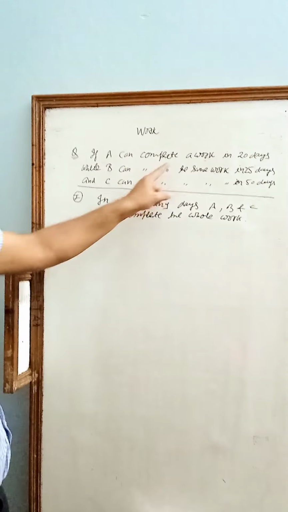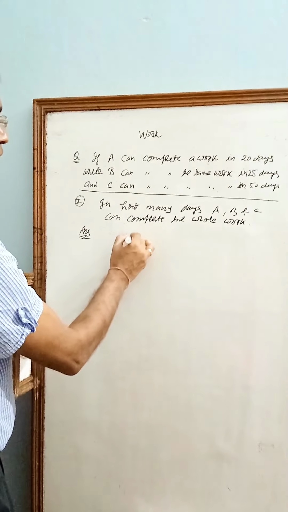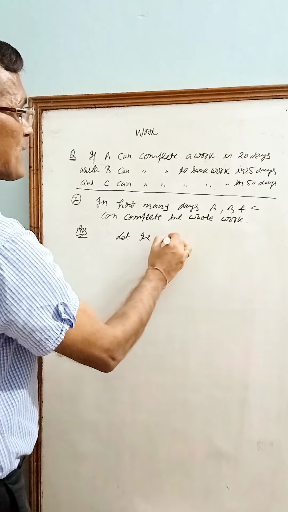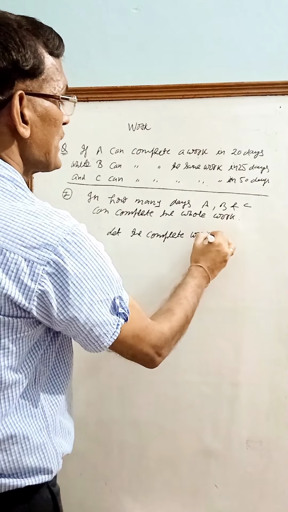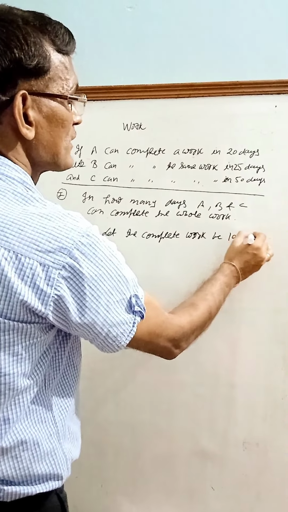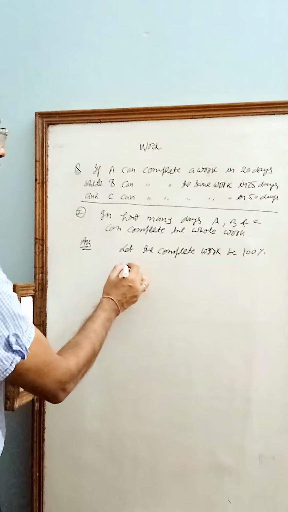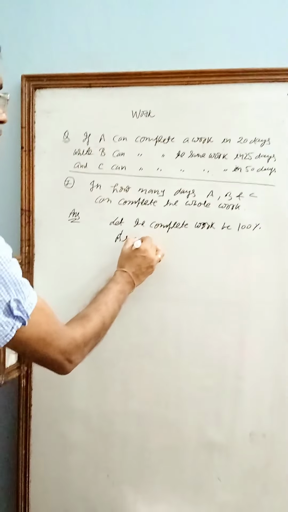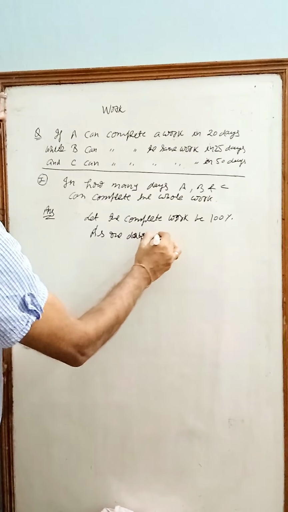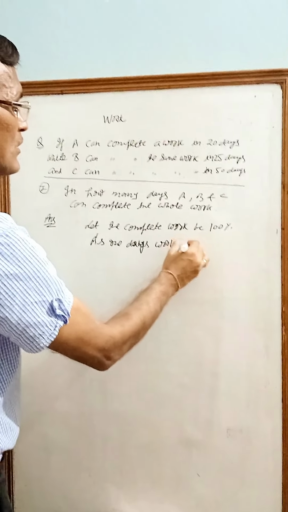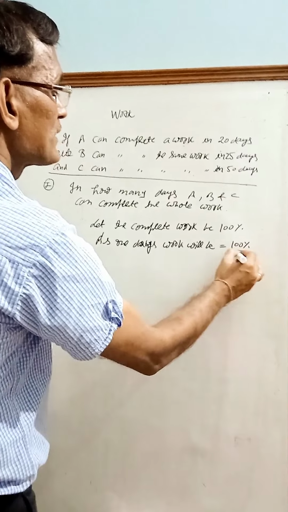Now first thing, A can complete a work in 20 days. Let the complete work be 100%. Now A will complete the work in 20 days, means A's 1 day work will be 100% upon 20, that is 5%.